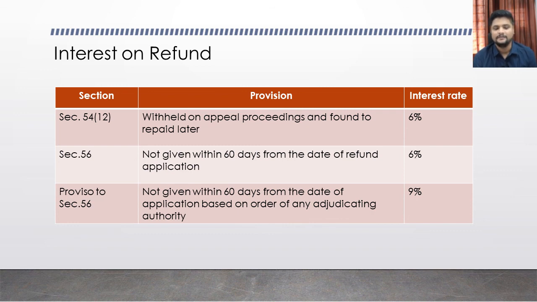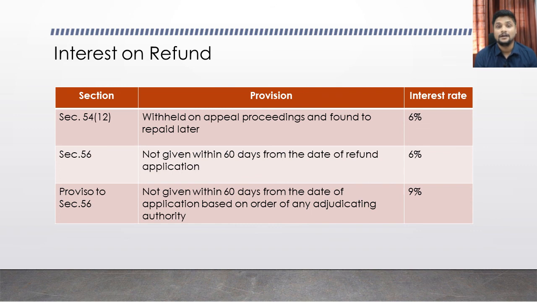Previously, within 60 days when you apply, if the department delays it, they only have to pay 6%, because there could be some legitimate reason. But if the refund has arisen due to a judgment of a court, the department does not have any say here. The department has to automatically oblige the judgment of the court.